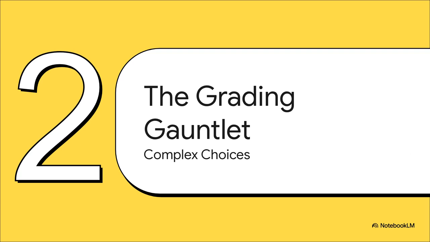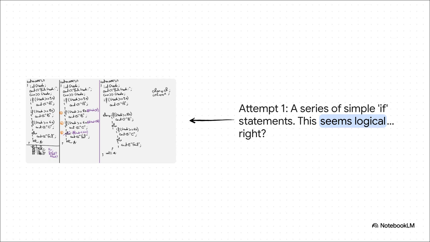Okay, but life's rarely that simple, right? What happens when you have way more than just two options? Let's level up and tackle a classic programming challenge, assigning letter grades. So, let's say the client gives us the rules. Over 90 gets an A, over 80 gets a B, and over 60 gets a C. Seems easy enough. Our first instinct might be to just write a separate if statement for each one. I mean, it seems perfectly logical, doesn't it?